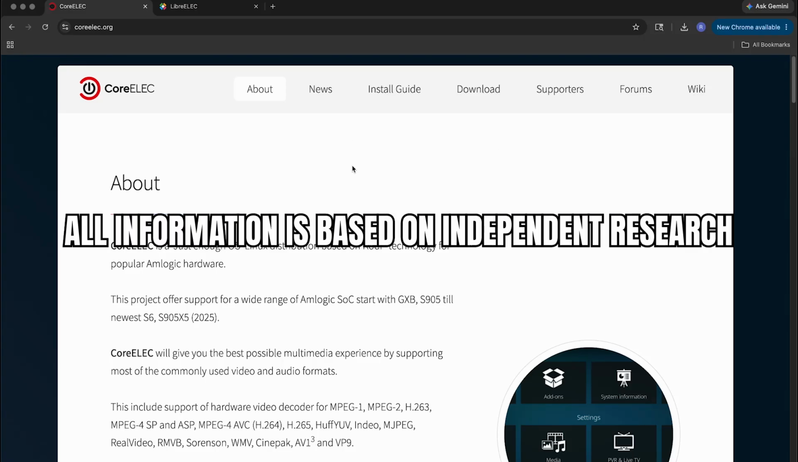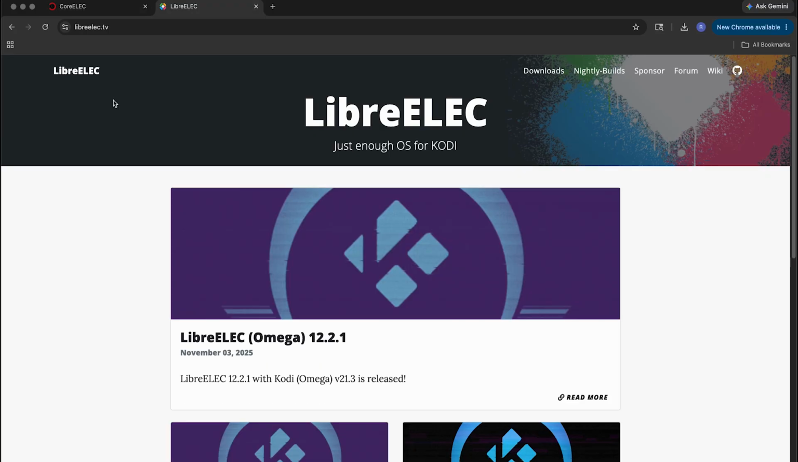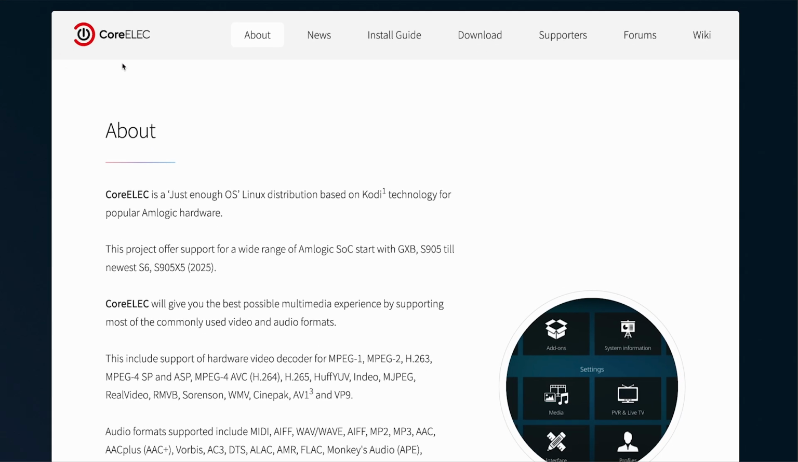Planning on upgrading your streaming experience? Here we're taking a look at CoreELEC versus LibreELEC, which are both the top operating systems created solely for Kodi media centers. First, let's talk about CoreELEC, the specialist for Amlogic.